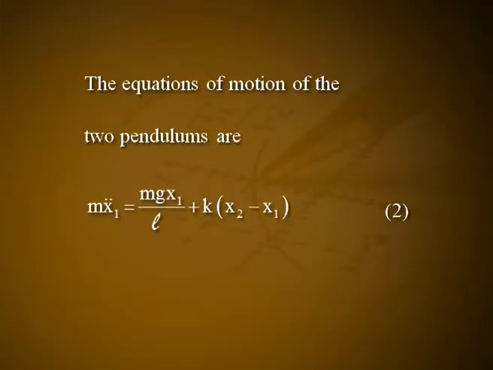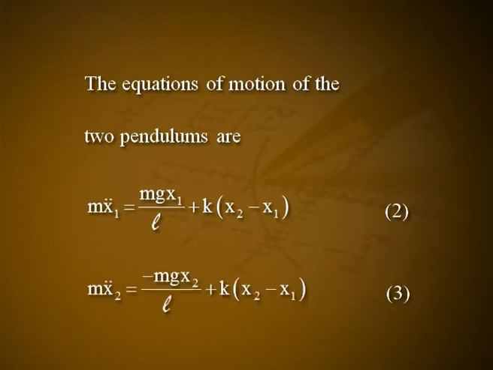The equations of motion of the two pendulums are m x1 double dot is equal to minus mg x1 divided by L plus K(x2 minus x1), let it be equation number 2. m x2 double dot is equal to minus mg x2 divided by L plus K(x2 minus x1), let it be equation number 3.